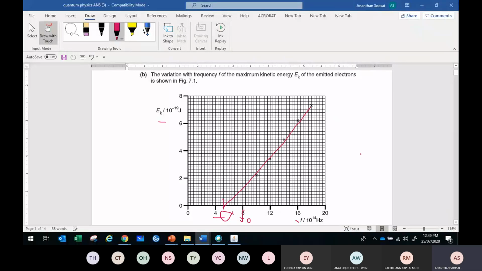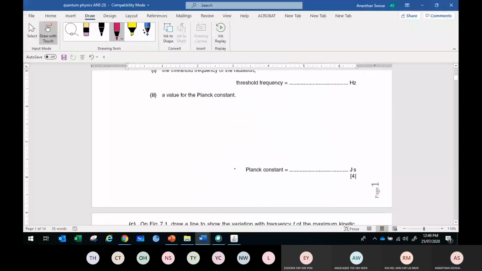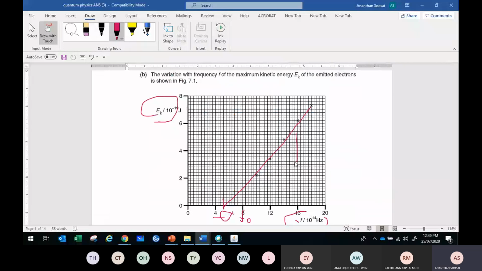Okay, good. But be careful with the EK. So EK versus F. As long as F, this is the threshold frequency. Okay, next. What is the value of Planck constant? So gradient represents what? H or H over E.